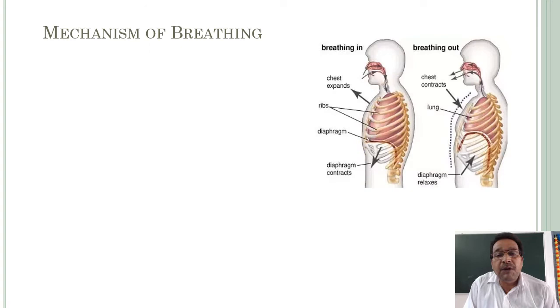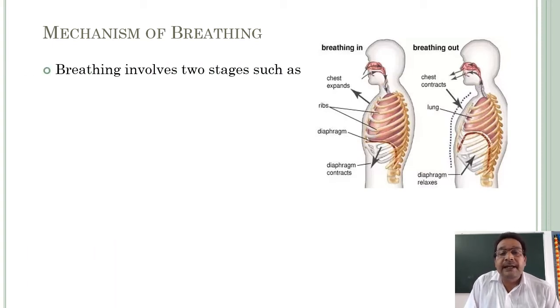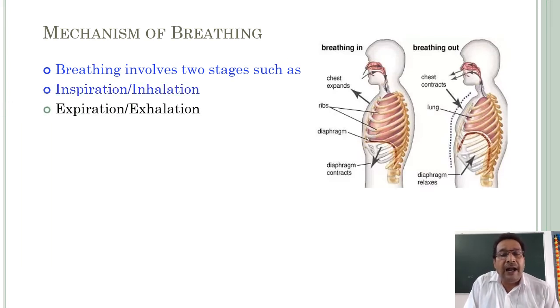Next, mechanism of breathing. The mechanism of breathing involves two stages: number one, inspiration or inhalation, and number two, expiration or exhalation.